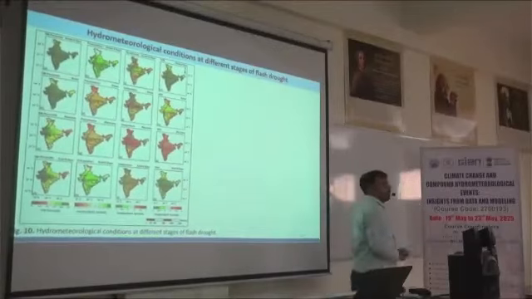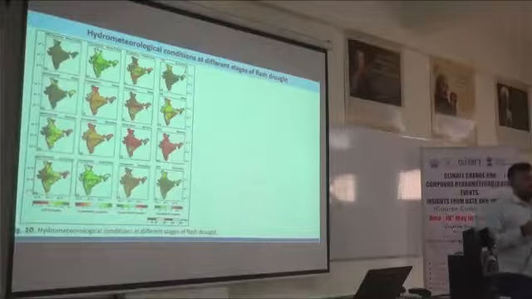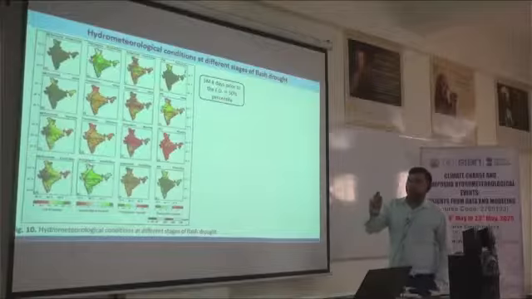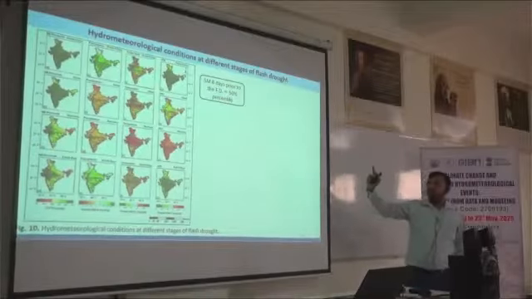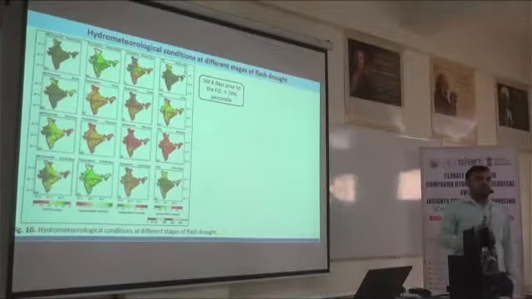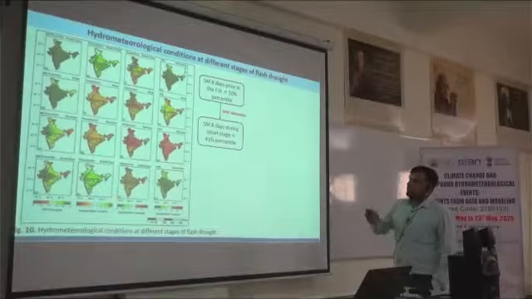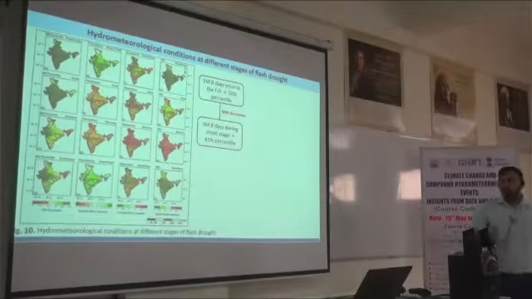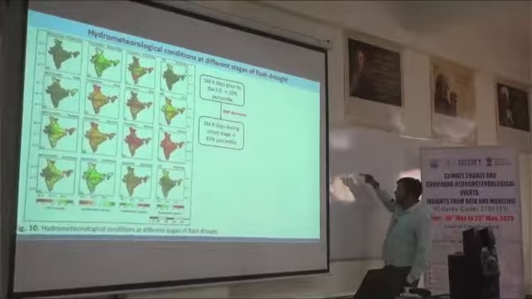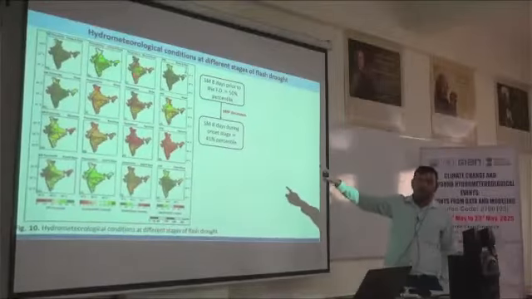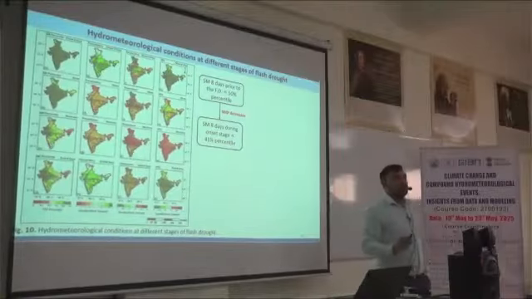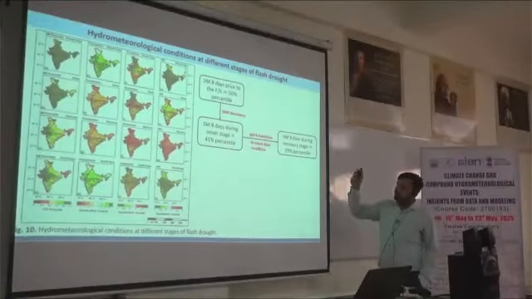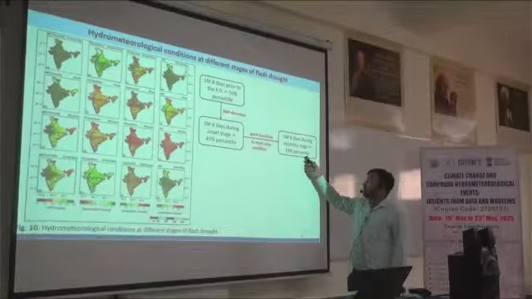We have to find how the different hydroclimatological variables behave during the different stages. If we talk about soil moisture, before flash drought occurs the soil moisture percentile is in a very good stage, around the 50th percentile. But once the onset of the flash drought starts, the value enters from above the 50th to below the 50th percentile, from 50 to 41 percentile, just at the start of the flash drought. After that, once it enters the recovery stage, this 41 percentile reaches the 90th percentile.